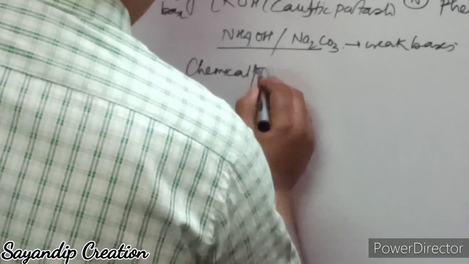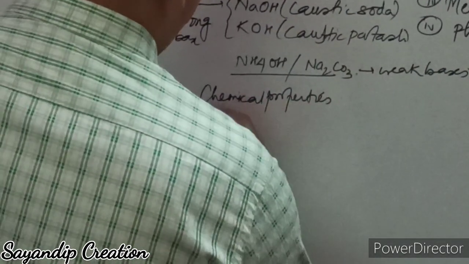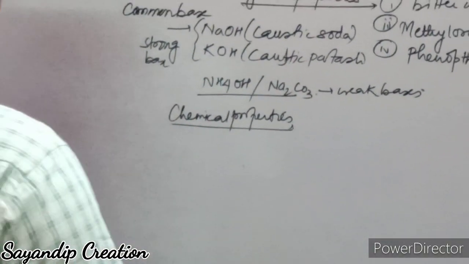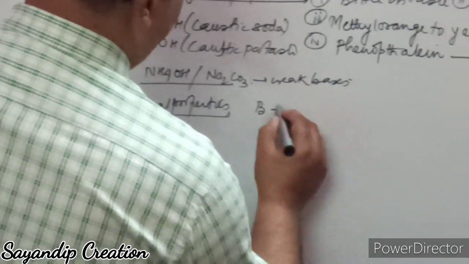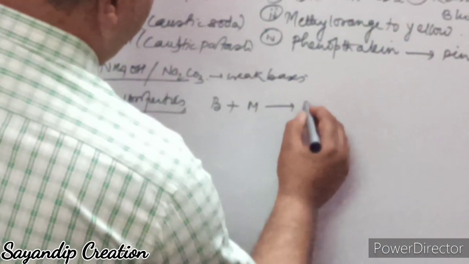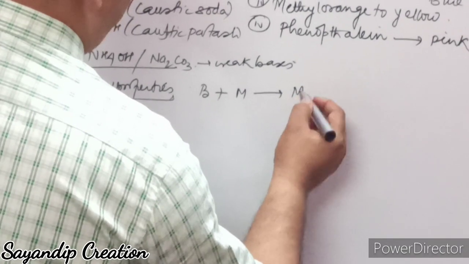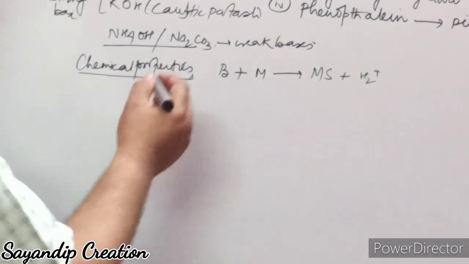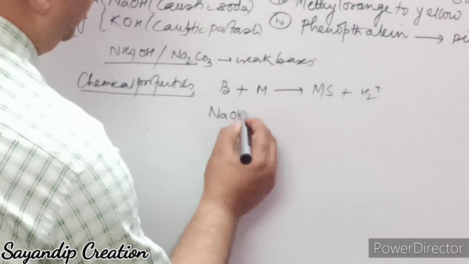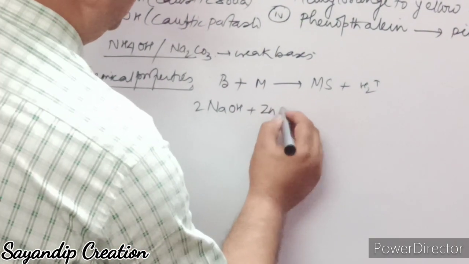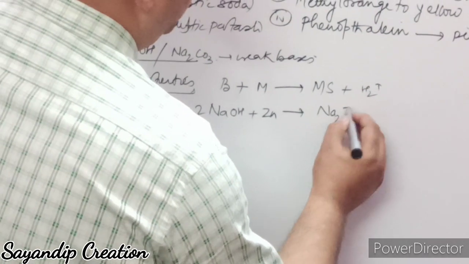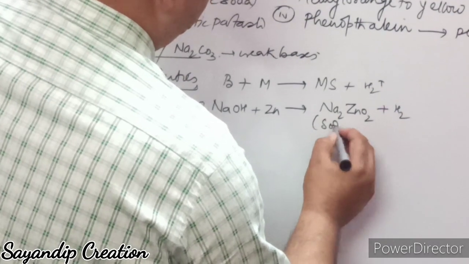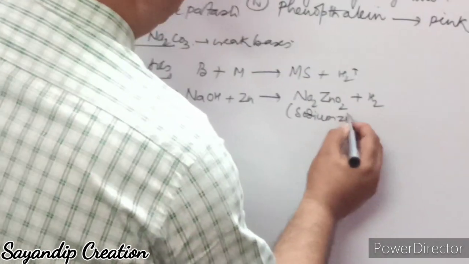First, when a base reacts with a metal, it gives a metallic salt and liberates hydrogen gas. If I take NaOH plus zinc, it forms Na2ZnO2 plus H2. This you call sodium zincate.